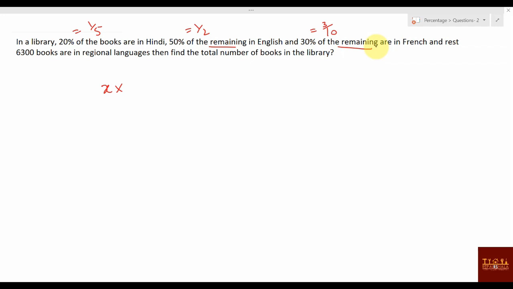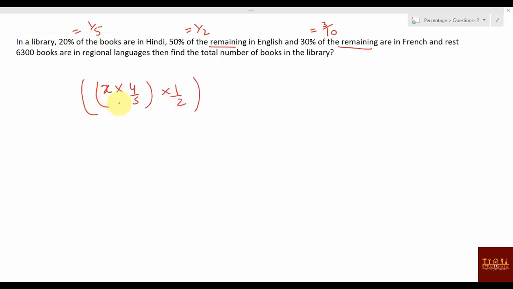You have to follow successive increase or decrease. So X was there. 20% of the books are in Hindi. How many books are not in Hindi? Remaining books: 80%, or you can say 4 by 5. And of that remaining, 50% are in English. So how many books are not in English? 1 by 2, of 50%.